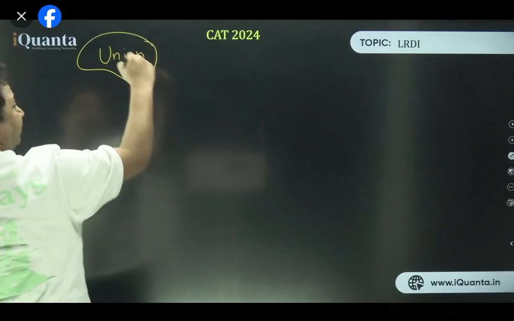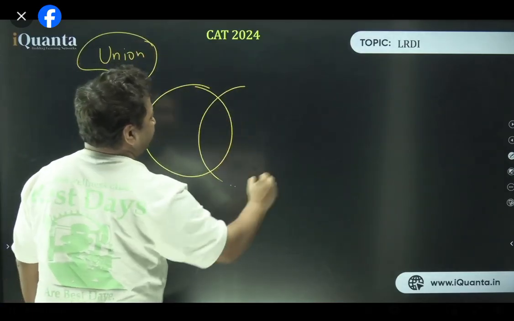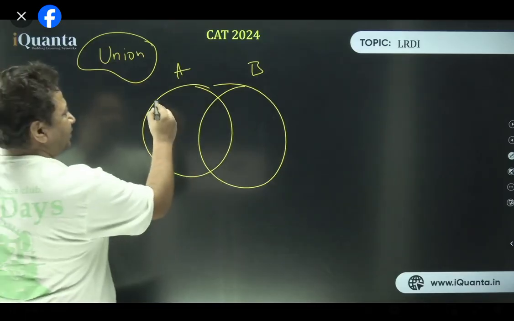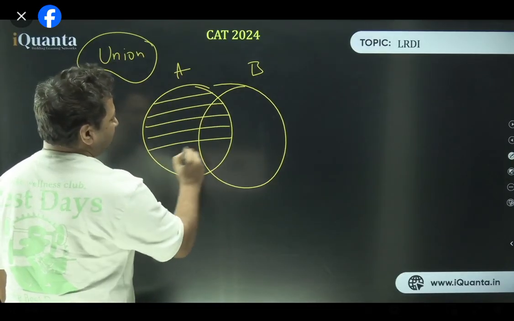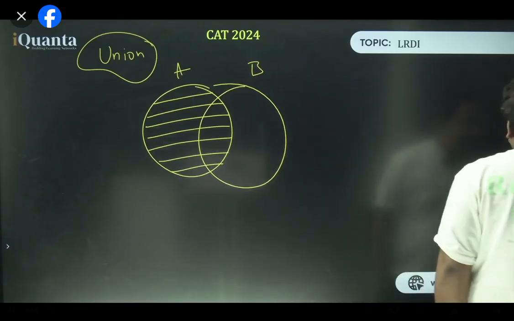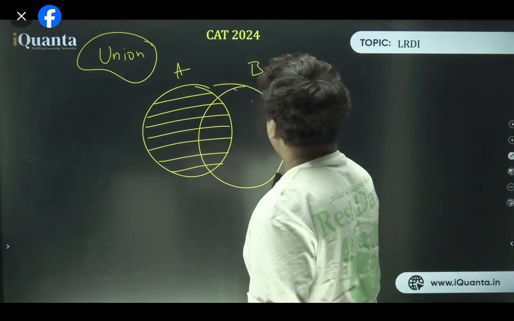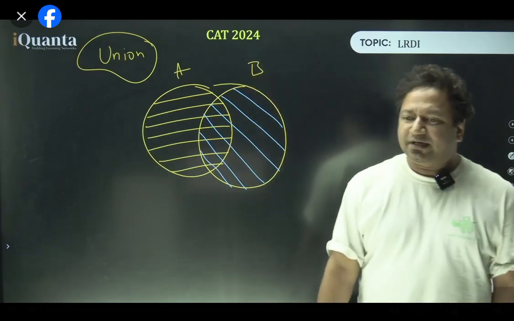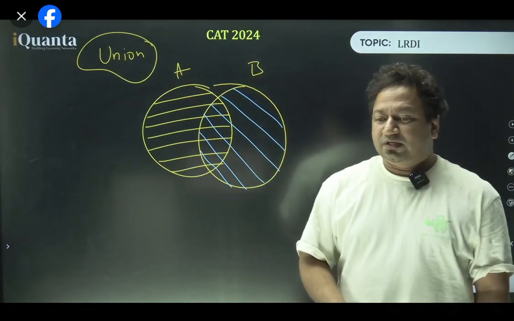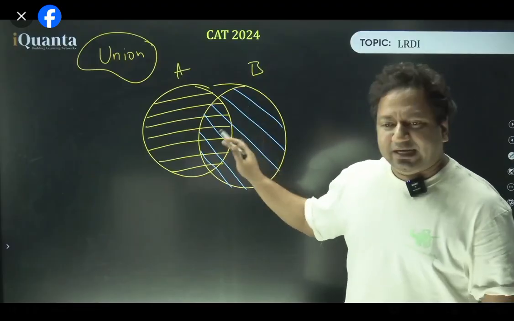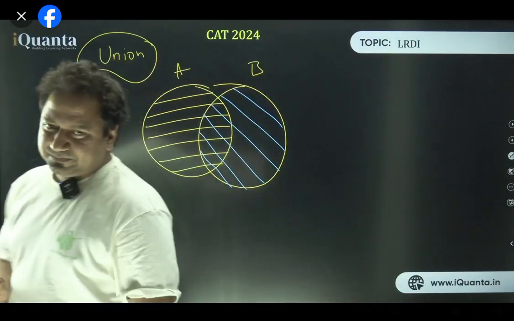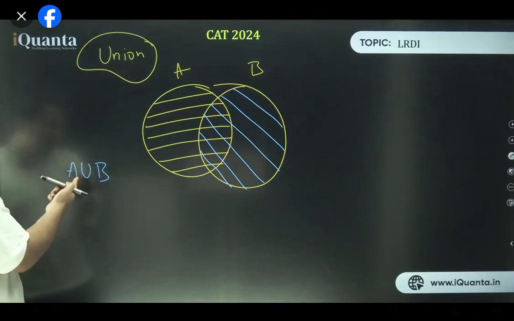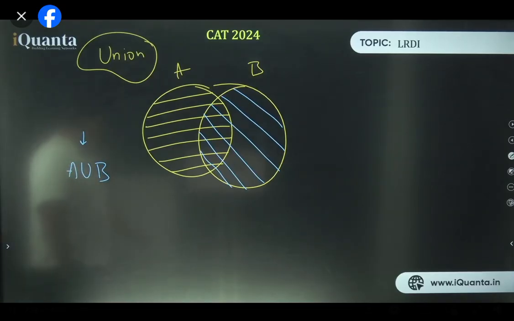In fact, when I did Venn diagrams, I did it with you. So what is happening? If we have this A, B, I'm saying A or B. When I say A, this whole will be taken, yes or no? And when I say B, this whole will be taken. Is that right? Now what does that mean? That the things which are common to A and B are also getting selected? Right? So I hope you understand that. In Venn diagrams we've done that. So A union B. I didn't use this terminology, but now if I use it, I hope it's clear from the figure I made.